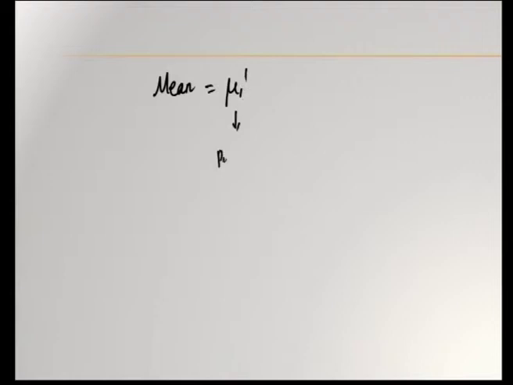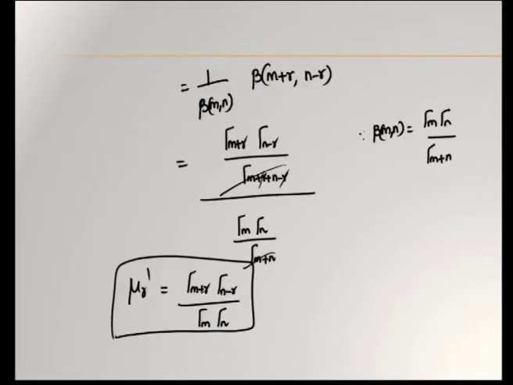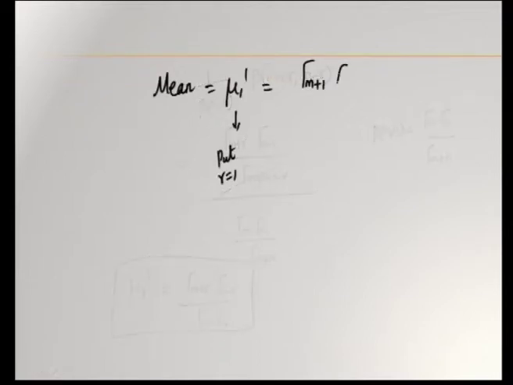You have to put r is equal to 1 in the mu r dash just derived. What is r is equal to 1? If you put it, it is gamma of m plus 1 gamma of n minus 1 by gamma m into gamma n. Now, we have to cancel the gammas so that you get a simplified format for the mean.